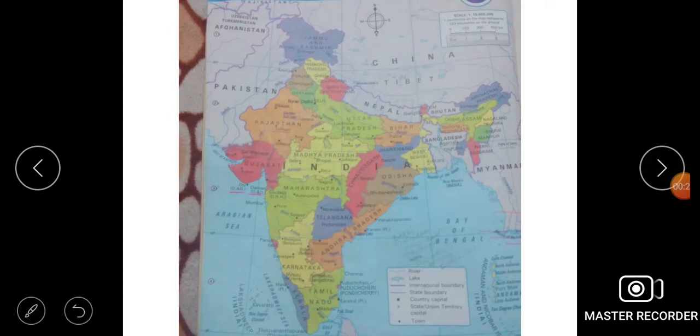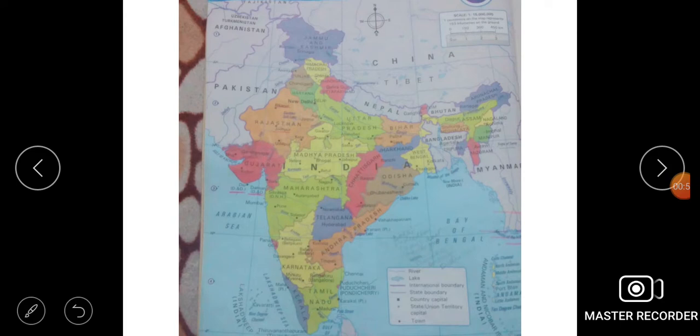First of all students, the uppermost state of India is Jammu and Kashmir, and the capital of Jammu and Kashmir during summer is Srinagar and during winter is Jammu. Below Jammu and Kashmir there is Himachal Pradesh and the capital is Shimla. Here you can see this is Punjab, and just below Punjab you can see Haryana. Both have the same capital, that is Chandigarh.